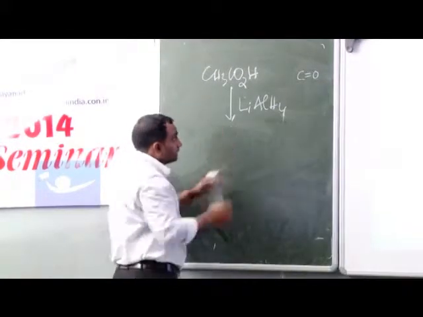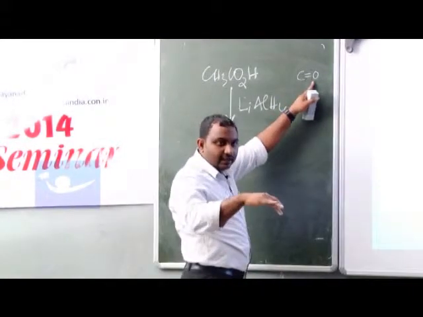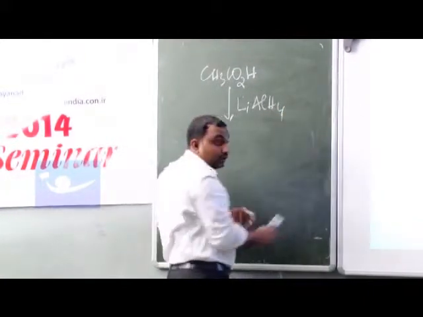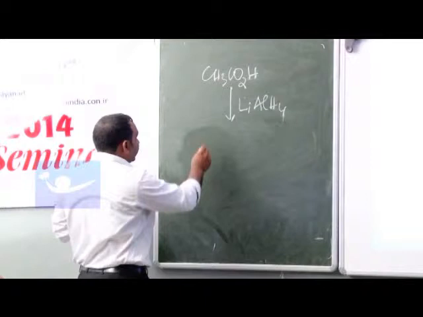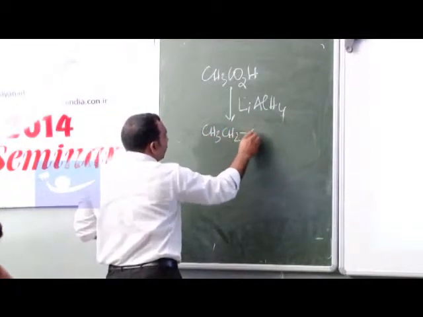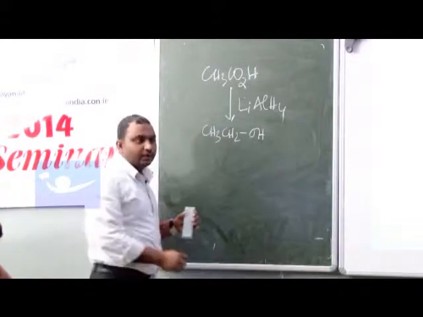What will happen? This oxygen will get removed and it will give H2O, and this carbon will get hydrogenated, so that CH3CH2OH will be the product.